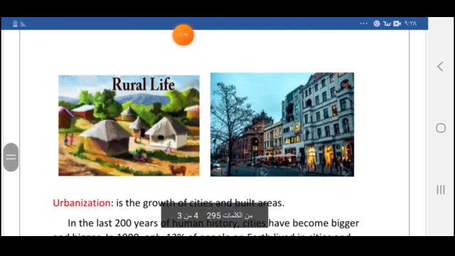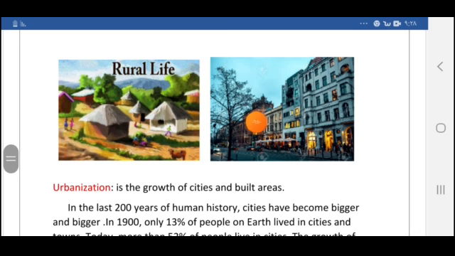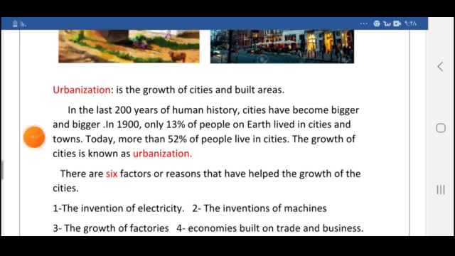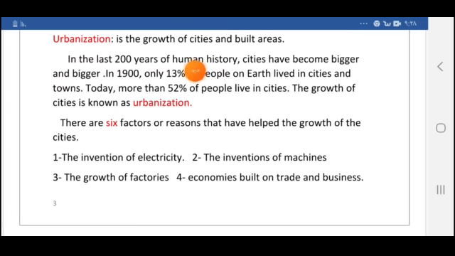These two pictures can show us the difference between the rural life and the urban life. The rural life, simple life in villages or on farms. Urban life, the life in the city or the city life. Urbanization is the growth of cities and built areas. So when cities grow and become bigger with more buildings, this is called urbanization. In the last 200 years of human history, cities have become bigger and bigger.